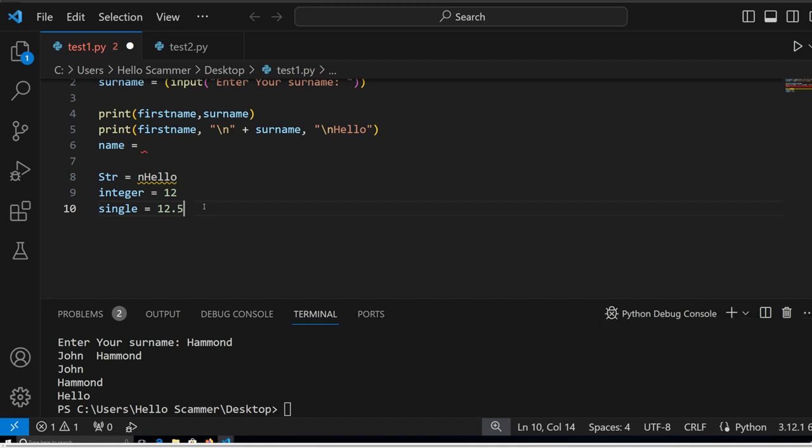Now, I'm not really a professional programmer, right? So when I was taught this, it was 7 years ago, when I was in education, learning programming. These things have changed, but this is how I was taught. I'm pretty sure if it changed, then it changed massively. So a string is hello, an integer is 12, which is a whole number, and a single is 12.5. This is how I was taught in computing science programming.